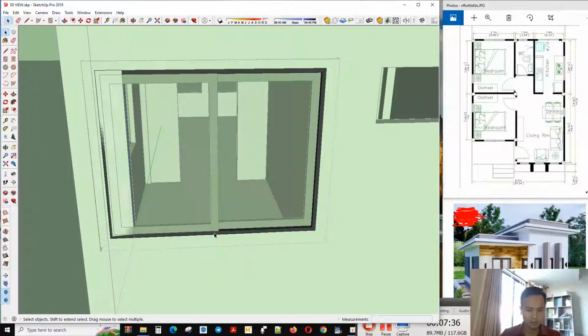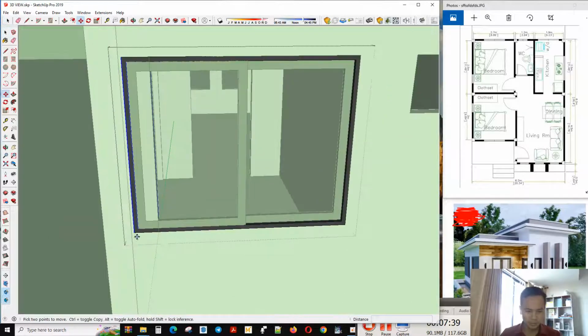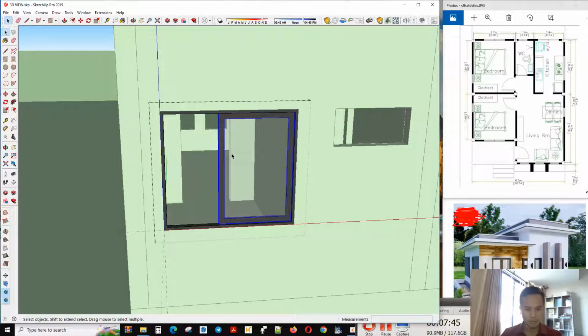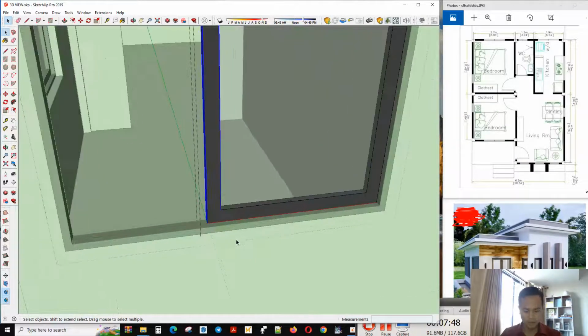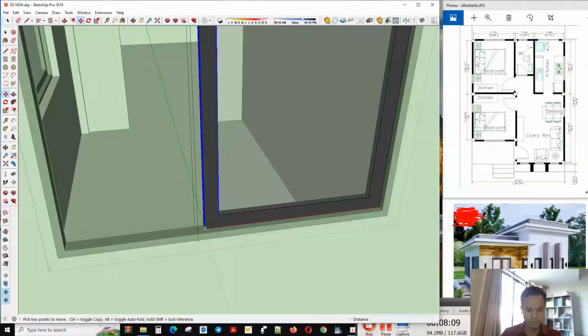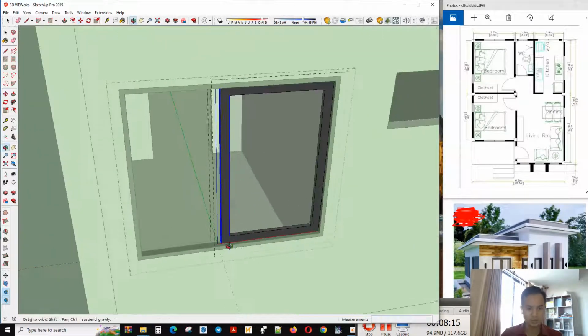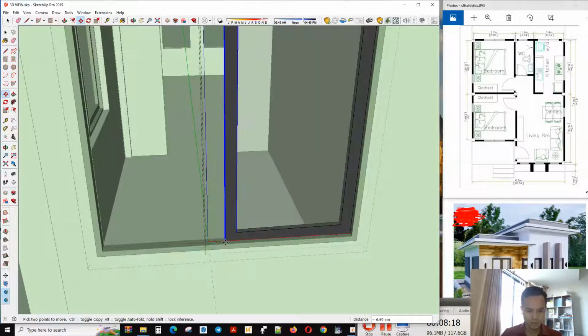Do the same as before. You can edit the frame first. Then you delete one of the windows and stretch. And this tool you can use. You can see here. Okay, follow me. You can use M and move to the right place that you need. Okay, this one. I think it's not the right place.